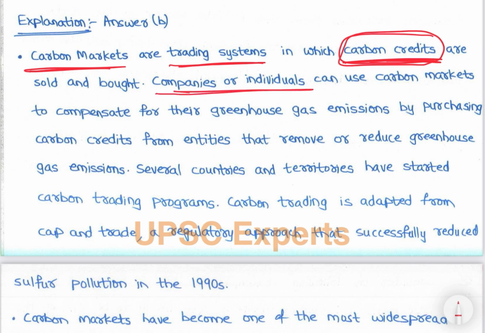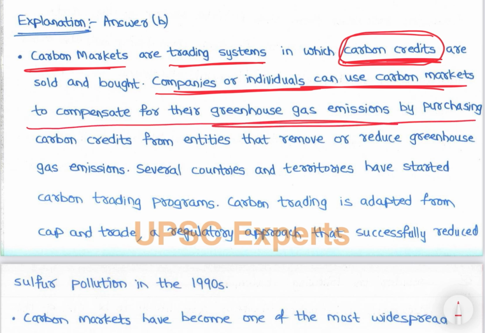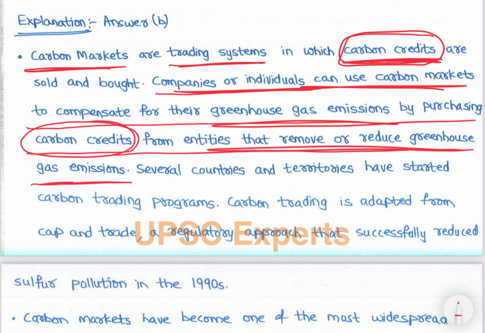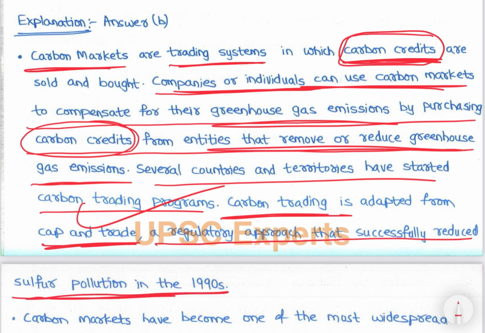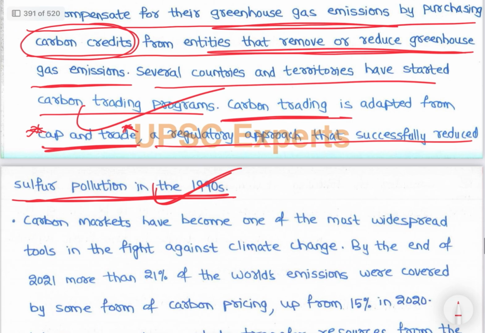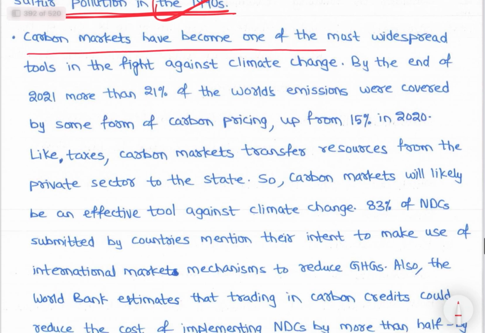So companies or individuals can use carbon markets to compensate for their greenhouse gas emissions by purchasing carbon credits from entities that remove or reduce greenhouse gas emissions. Several countries and territories have started carbon trading programs. Carbon trading is adopted from cap and trade, a regulatory approach that successfully reduced sulfur pollution in the 1990s. So cap and trade we have discussed. Carbon markets have become one of the most widespread tools in the fight against climate change.